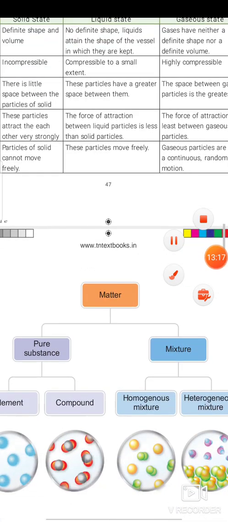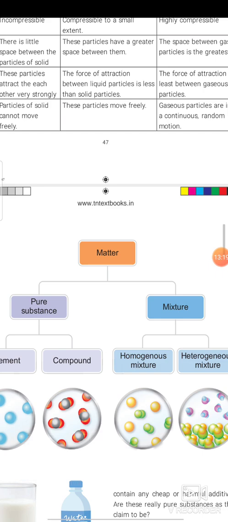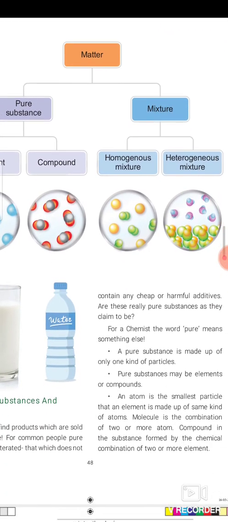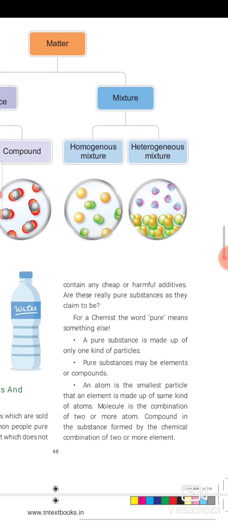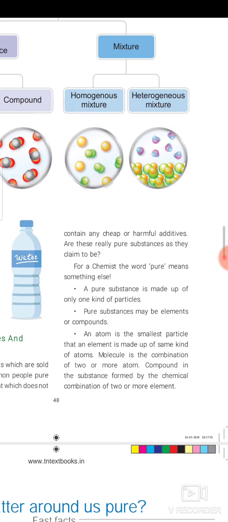Next we need to see mixture. Matter can be classified into two types, namely pure substances and mixtures. Pure substances can be further classified as element and compound. Mixtures may be homogeneous or heterogeneous. For a chemist, the word pure means something else. A pure substance is made up of only one kind of particle. A pure substance may be an element or a compound.